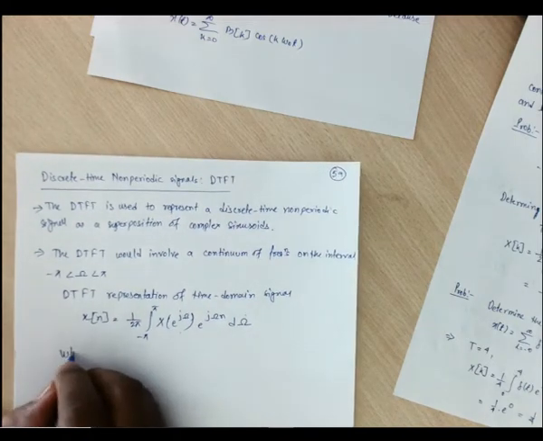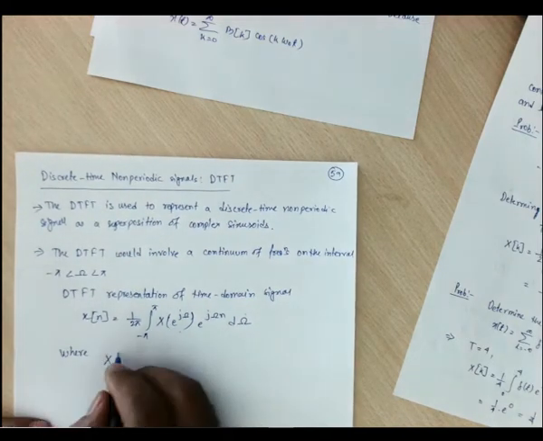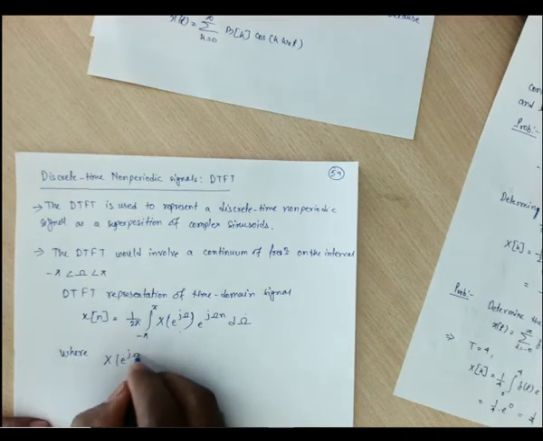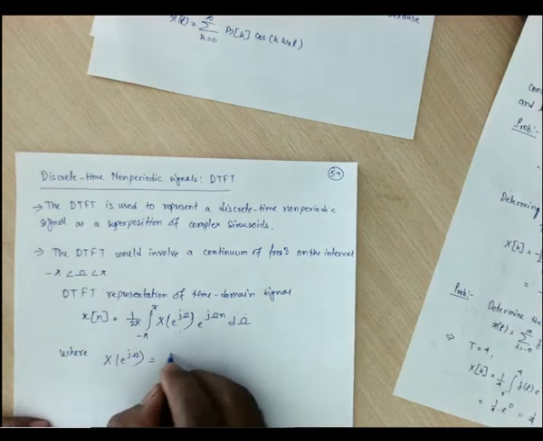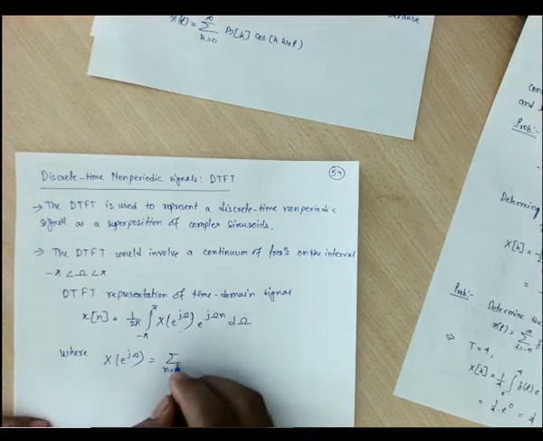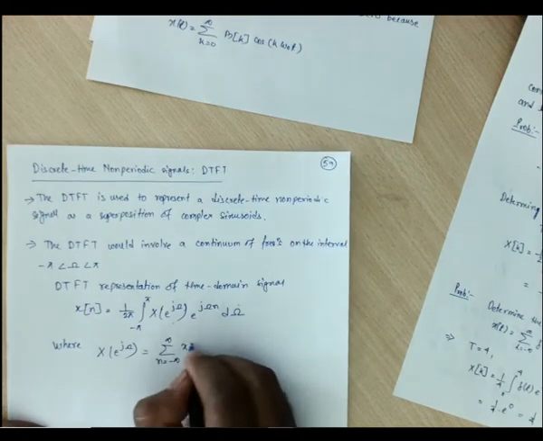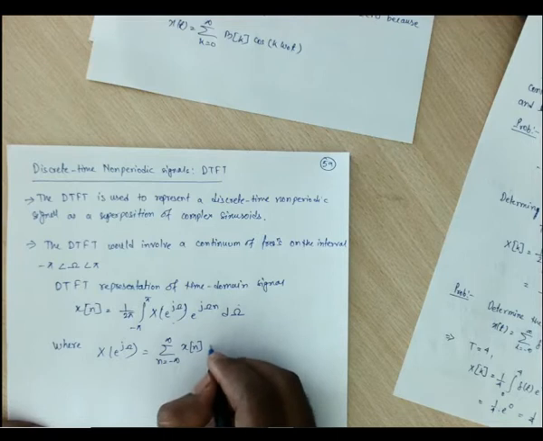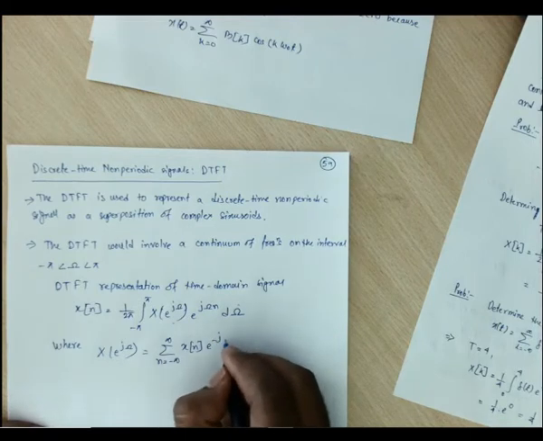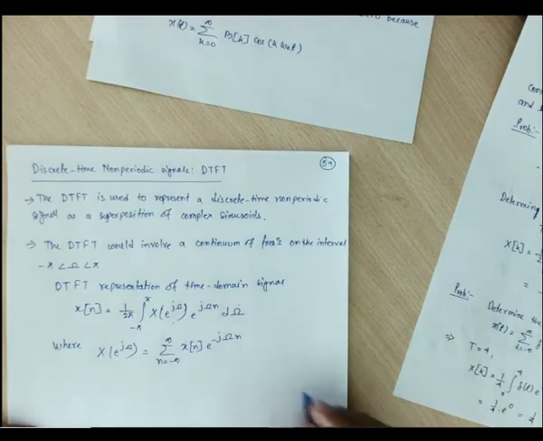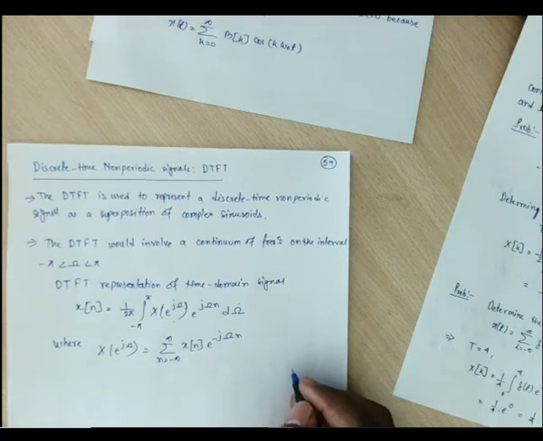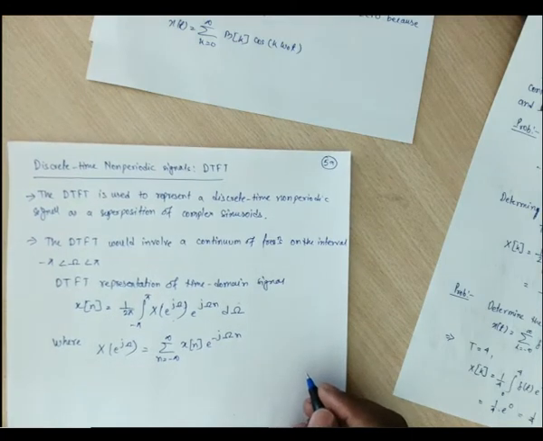Where this x of e to the power j omega is the sum over n equal to minus infinity to infinity of x of n e to the power minus j omega n. Okay, so this is the DTFT of the signal xn.